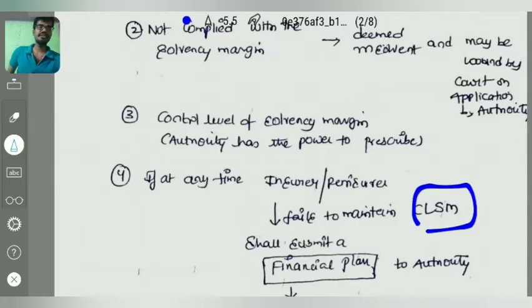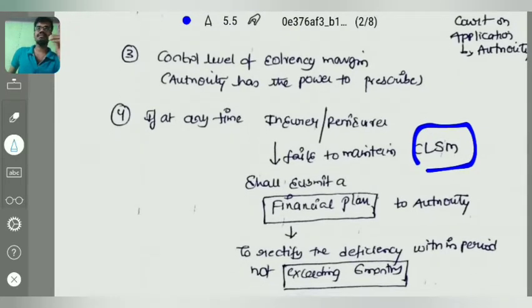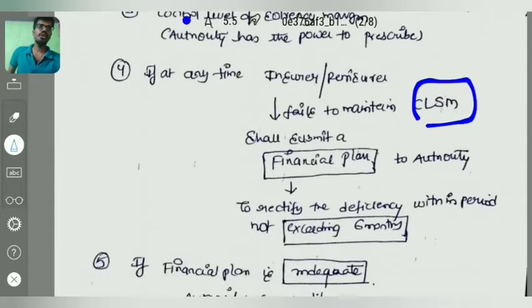Then such insurance or reinsurance company shall submit a financial plan to the authority to rectify the deficiency within a period not exceeding 6 months. The company has to give a financial plan stating that it will rectify the mistake in maintaining the control level of solvency margin within a particular specified period, but that period shall not exceed 6 months, right?